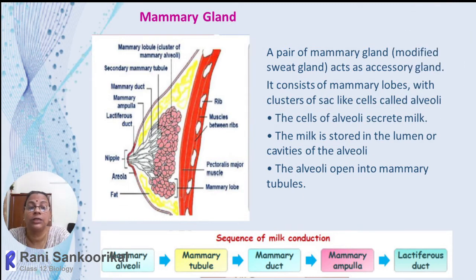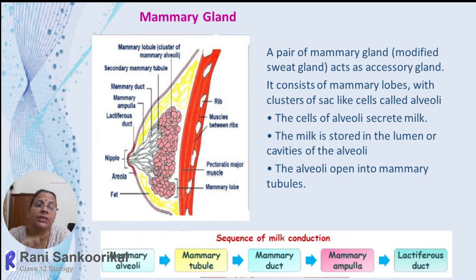And here, to support this, which I haven't explained so far, there is a pair of accessory glands called the mammary glands, which are modified sweat glands. During pregnancy, they will start proliferating more and more glandular cells called alveoli, which are sac-like structures. It acts as the accessory gland which supports the fetus by providing milk, and milk is a complete food. By feeding that milk, the development of the baby will take place.